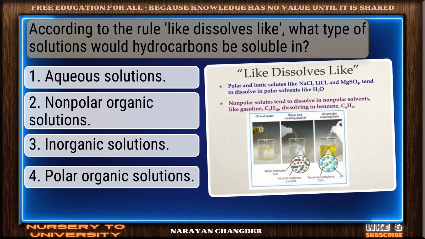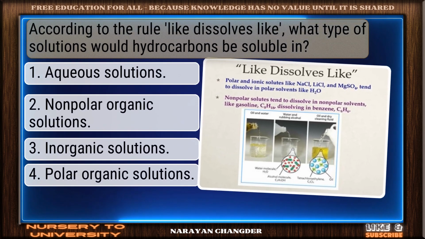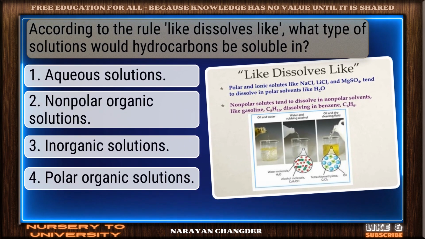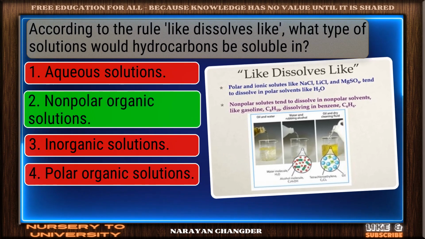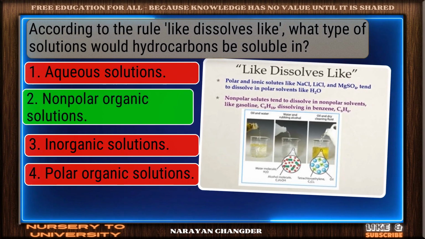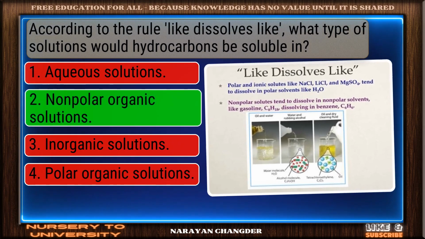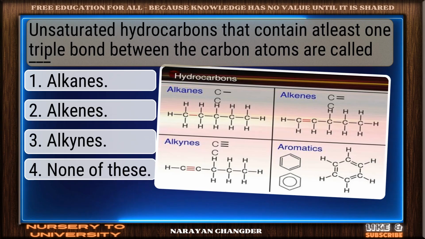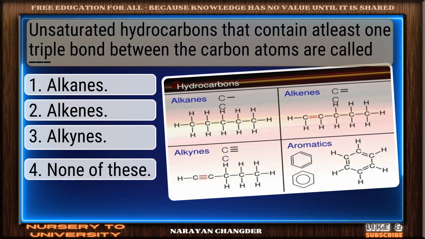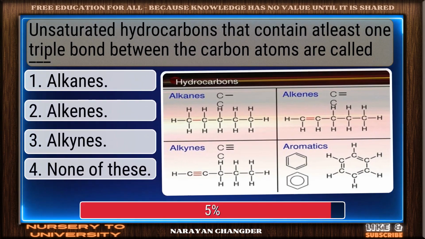According to the rule, like dissolves like, what type of solutions would hydrocarbons be soluble in? Excellent. Nonpolar organic solutions is a brilliant choice. Unsaturated hydrocarbons that contain at least one triple bond between the carbon atoms are called dash.